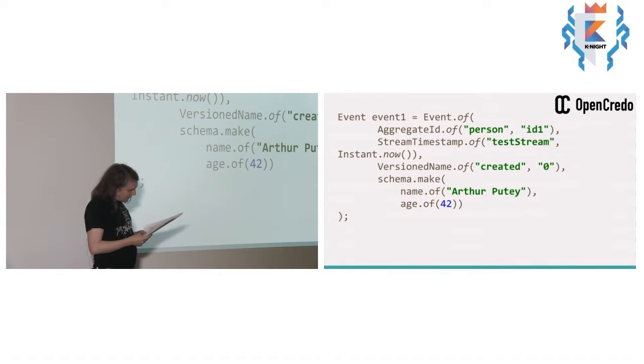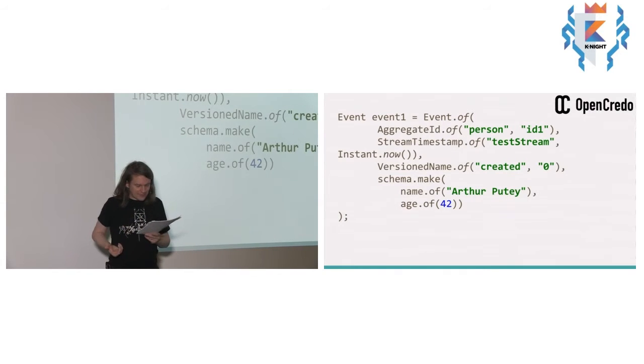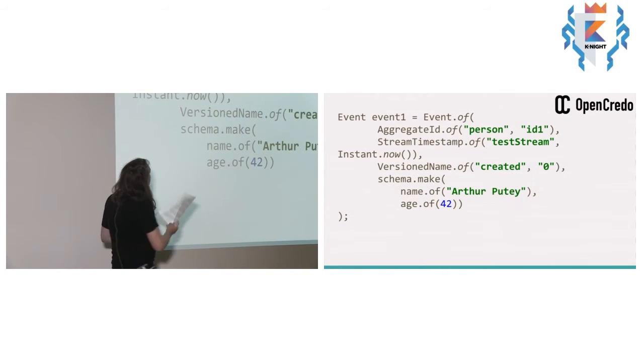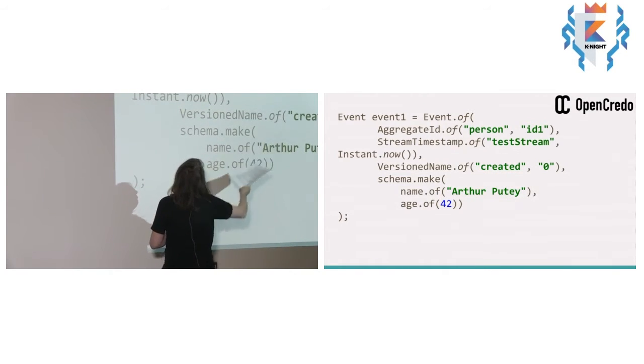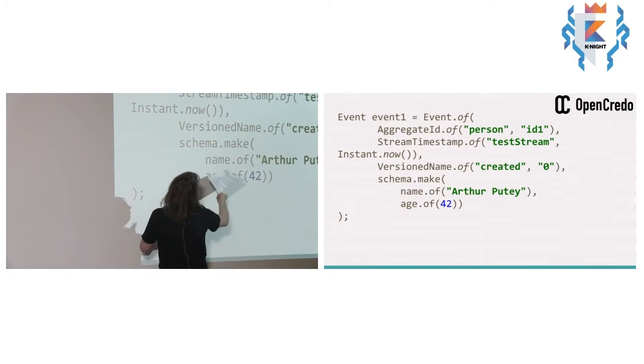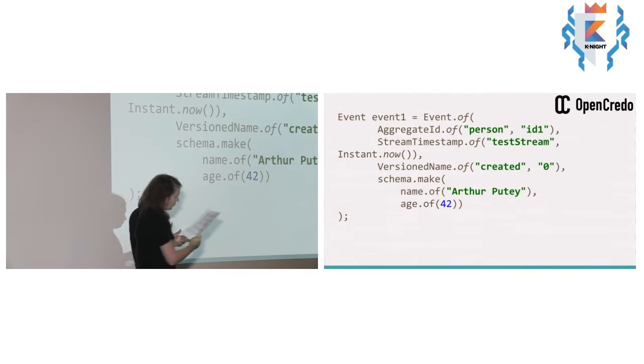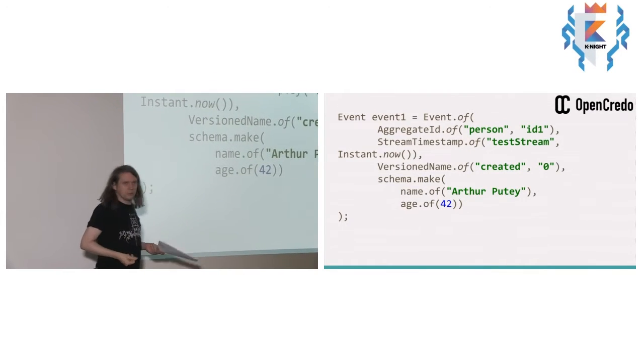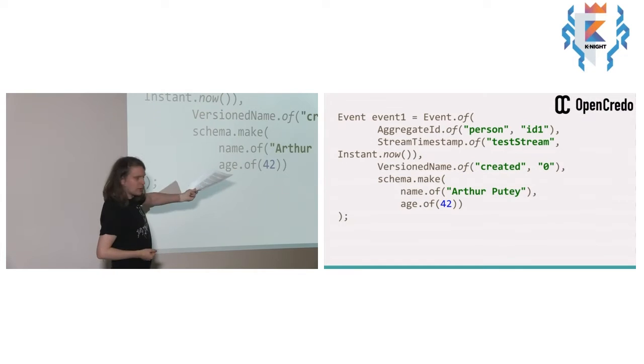And if you order the events that have occurred to an aggregate by time, you get that aggregate's event history. The other thing is we've got the name of the event, so something was created, and maybe some attributes associated with it. So a person was created with a name and an age. For some reason, for years now, the person's always been Arthur Putey.